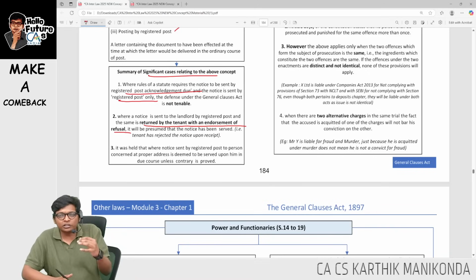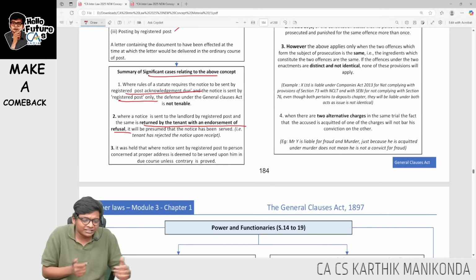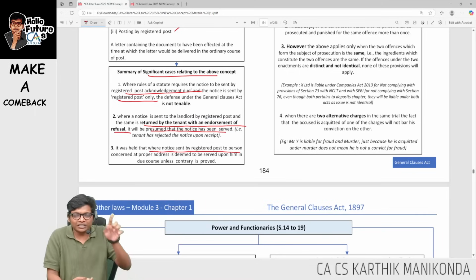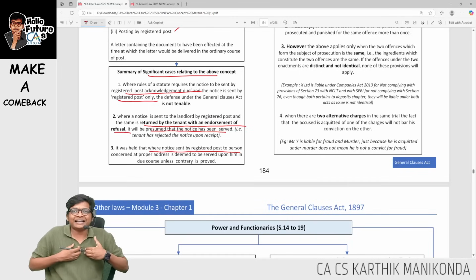Next, where a notice is returned by the tenant with an endorsement of refusal. When I send notice, the house owner is not there. The tenant accepted and rejected that notice. Then it will be assumed that the notice has been served. Then lastly, look at this. When notice is sent to the address available, that means it's properly served. Whether I am there at the address or not, I don't care.